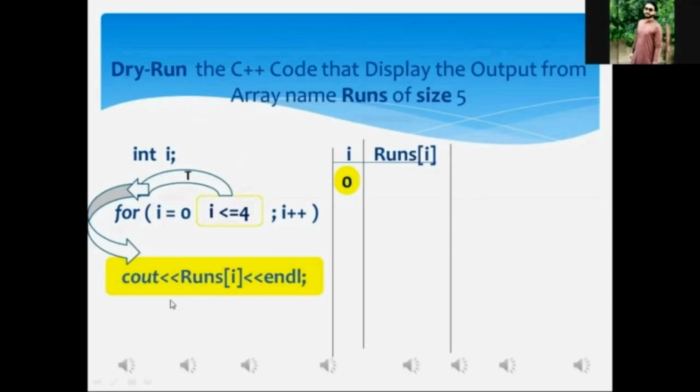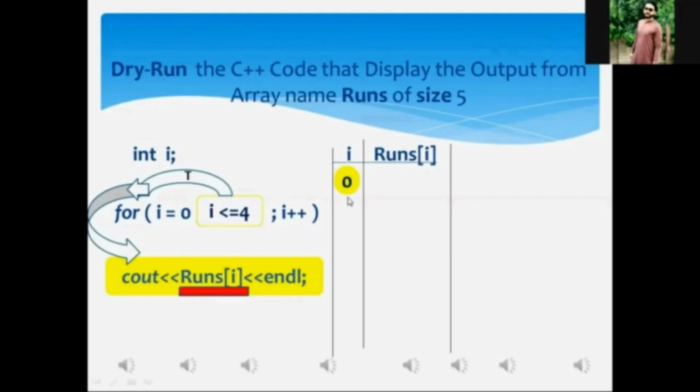Getting, sir. We need to get the actual address we have written in the cout statement, that one is runs within square bracket I. Mr. Aftab, what is the current value of I? 0, sir.